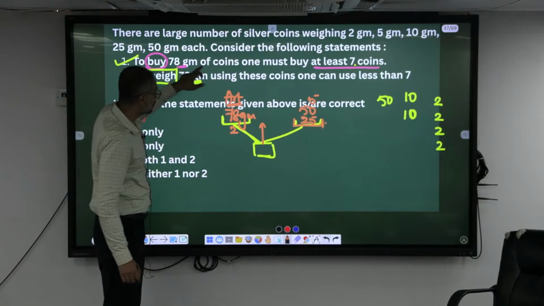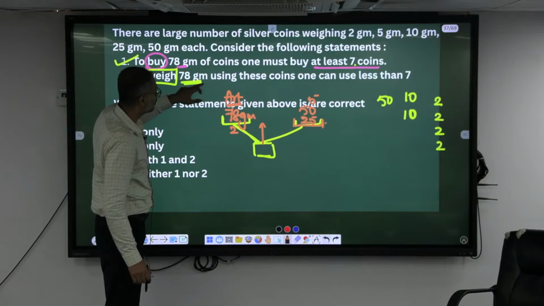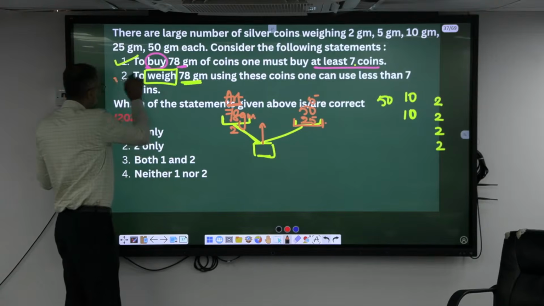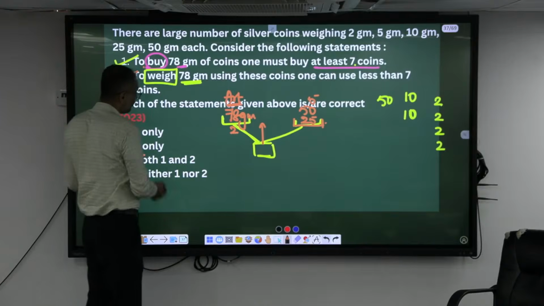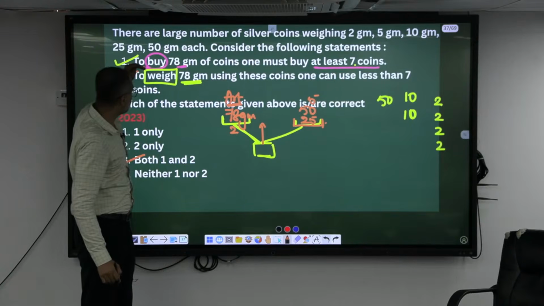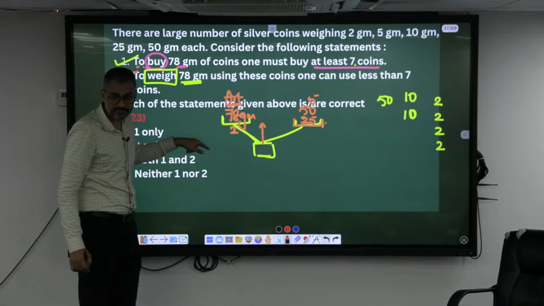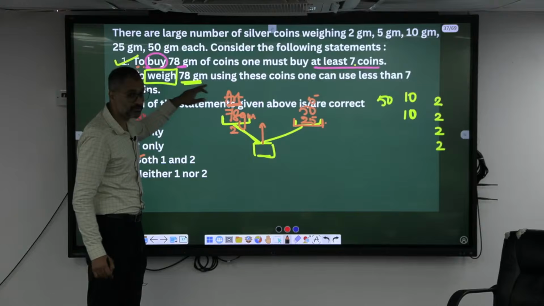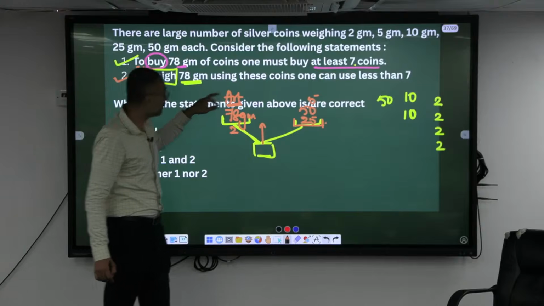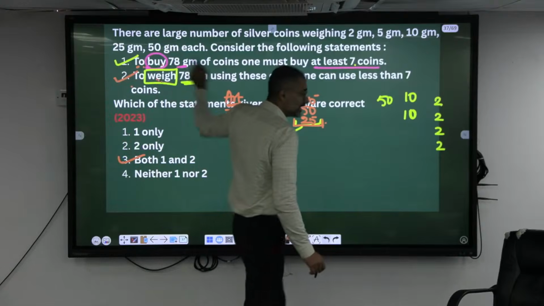Though we will get the logic. Can use, yes. So both 1 and 2. Now here, in the first case, we might get some logic. But in the second case, we will miss this logic. Definitely we will think that this will be false. No. We are measuring here, we are weighing here, we are just buying here.